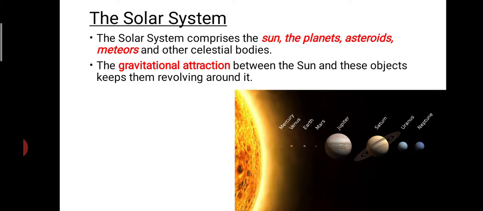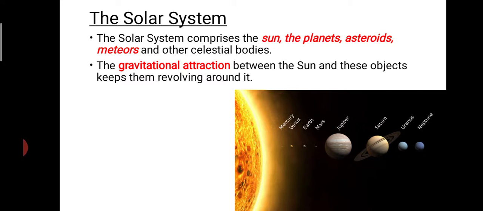Now we can learn about the solar system. Actually, the solar system comprises the sun, planets, asteroids, meteors, and other celestial bodies. So we can see each of these in detail. This is the sun, and several planets are revolving around the sun.